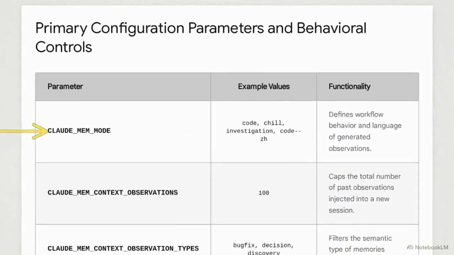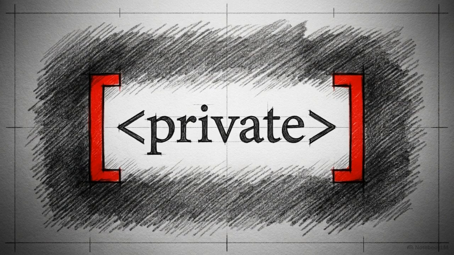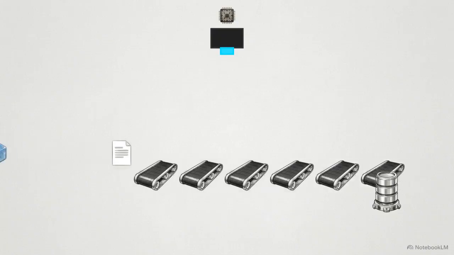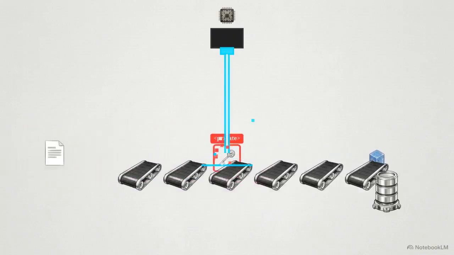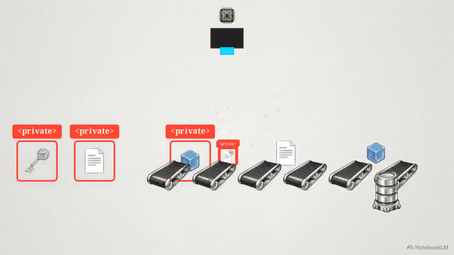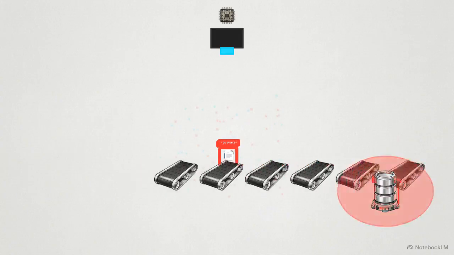The Claude Mem mode variable allows the user to change the background worker's summarization style, prioritizing either architectural discovery or functional code changes. For sensitive data, developers can use the private tag. This instructs the worker to strip specific code blocks before they are logged to the database. However, achieving absolute sanitization in LLM pipelines is difficult. Edge cases in prompt handling can still lead to tag data leaking into the local persistent store.